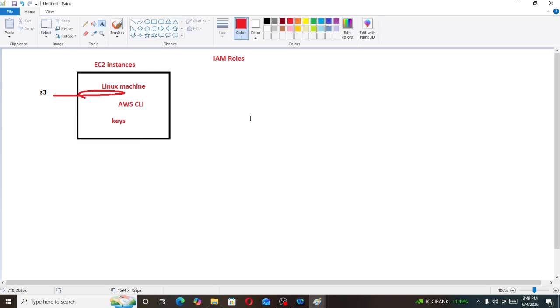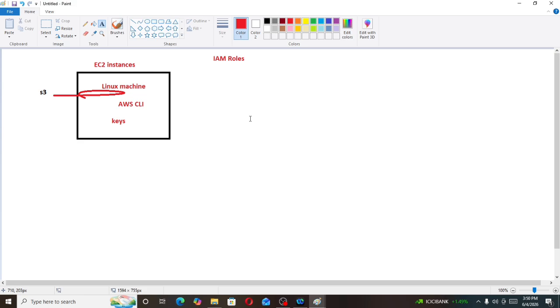We are just understanding why IAM roles are useful in AWS services with this example. What example have we taken? We have one EC2 instance, with one Linux machine in it, and I want to access an S3 bucket from this Linux machine. I can access RDS also, and CloudWatch also, but for example we are accessing the S3 bucket. So what are the possible ways to access it? One possible way is to install the AWS command line interface on the Linux machine.